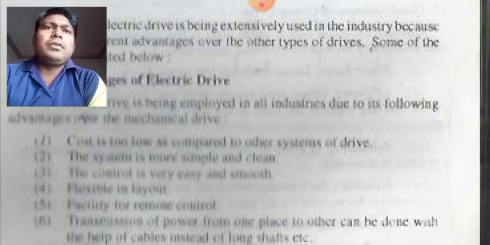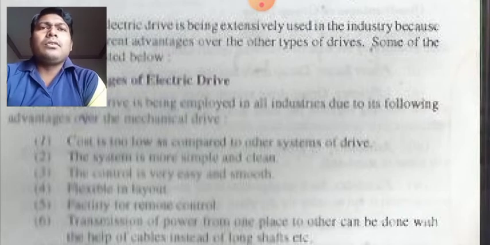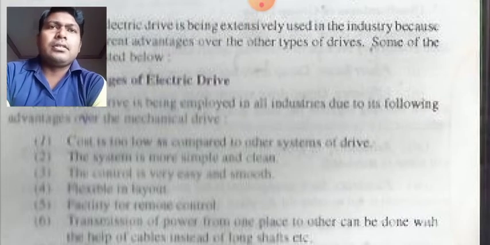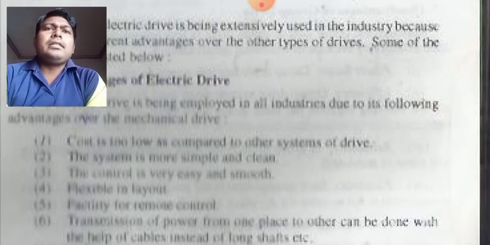So the system provides you flexibility of use. Another facility is remote control. Remotely means to control it without directly approaching the system. You can control it by the use of a control panel.